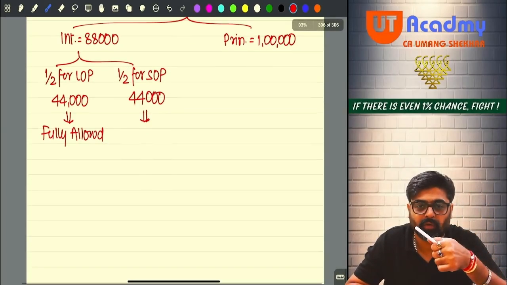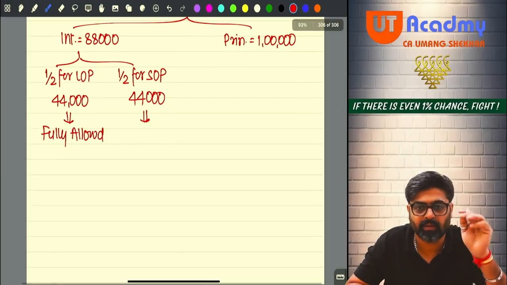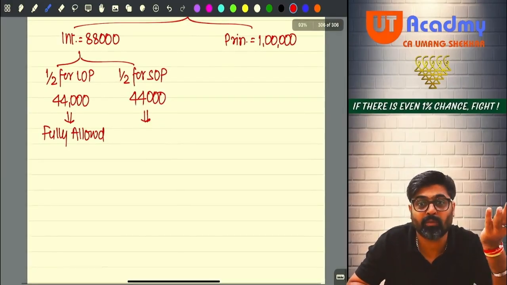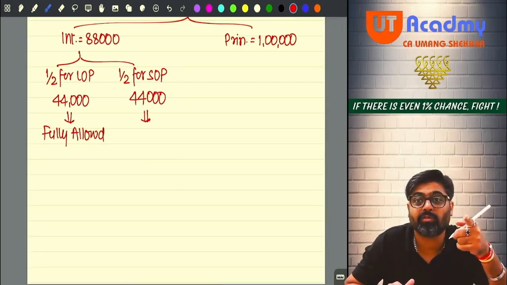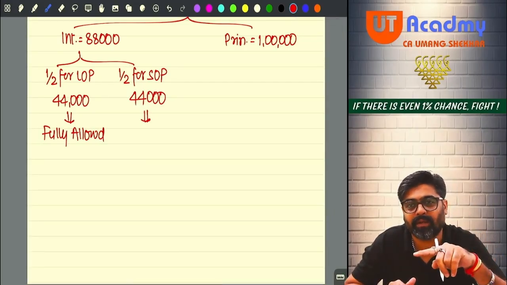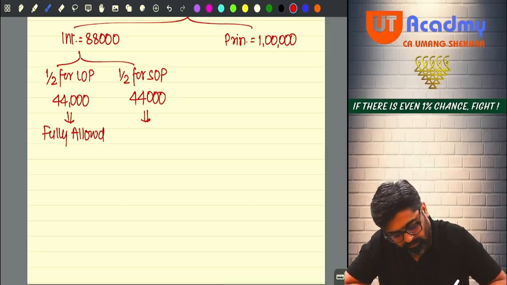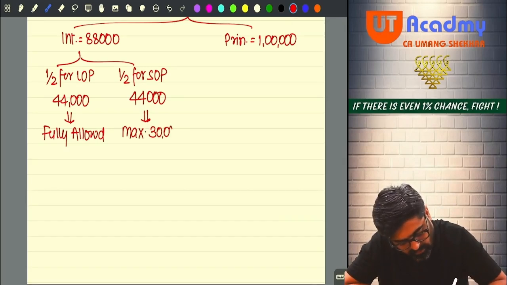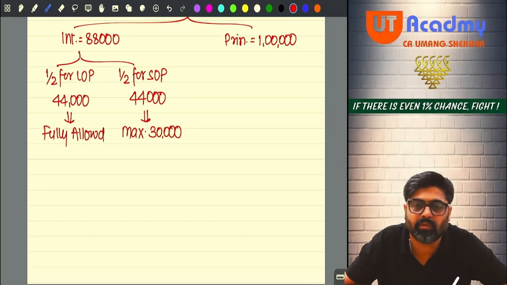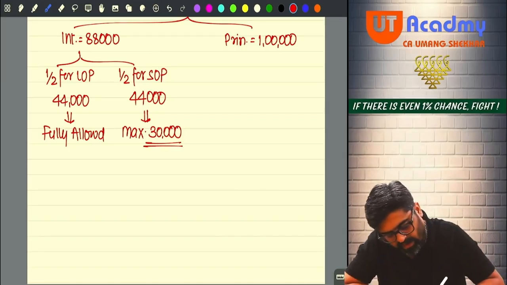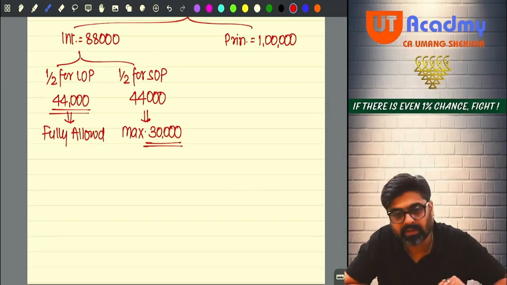If you are not following 115 BSE, your SOP interest will be allowed. 44,000 you can claim. But not more than 30,000, because the loan was taken prior to 1st April 99. So this will be allowed subject to maximum 30,000, since the question says that the loan was taken prior to 1st April 99. Okay. So here 30,000 deduction I will get and here 44,000 deduction I will get.